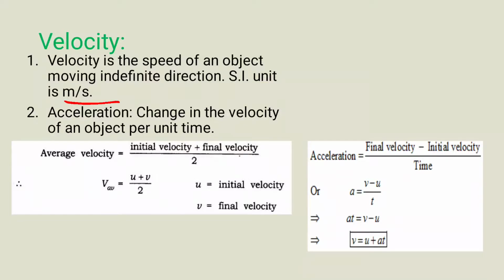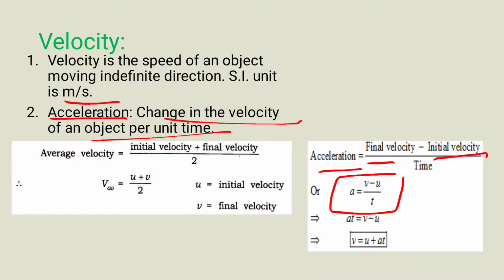Then another term is acceleration. The change in the velocity of an object per unit time is called acceleration. Acceleration is given by final velocity minus initial velocity divided by time. So we can write a = (v - u)/t. Then t gets multiplied by a, so at = v - u. So from here we get the formula v = u + at.